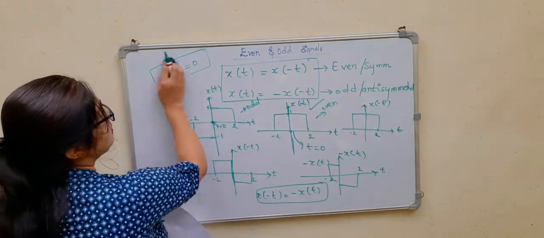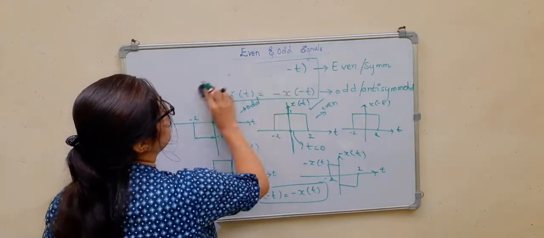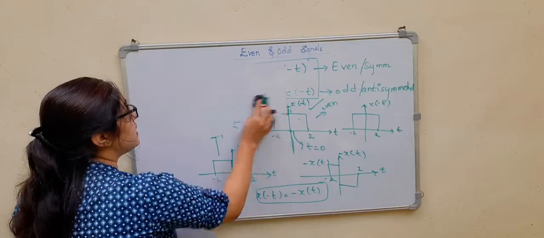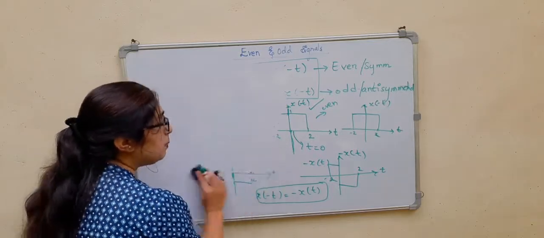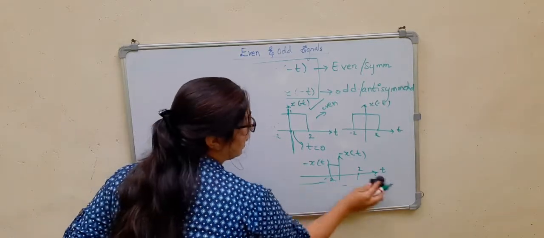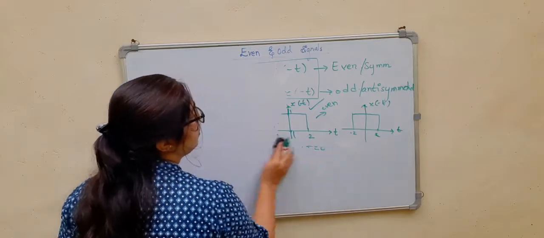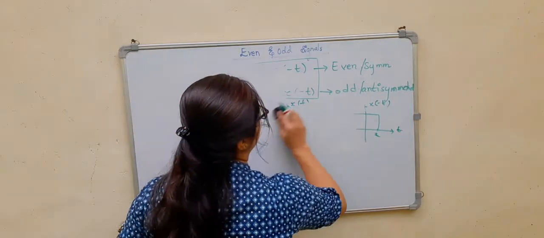And there will be some signals which will be neither even nor odd. In such cases, that signal will have an even part and an odd part. So we will see how to find it out.